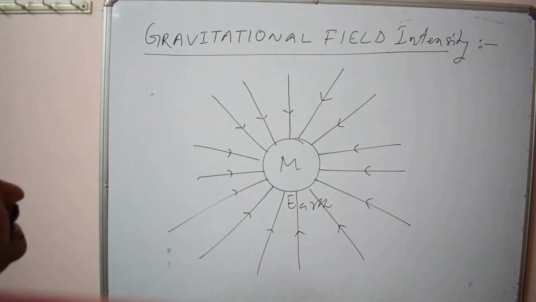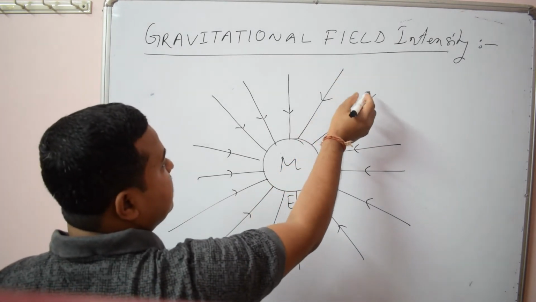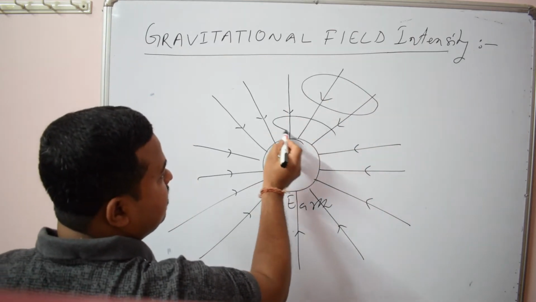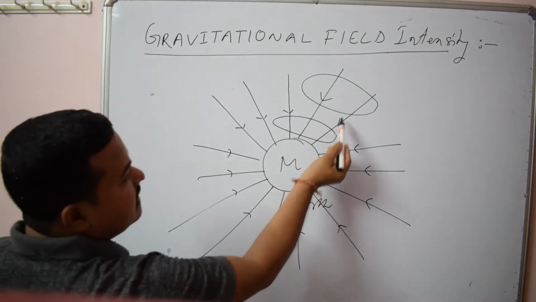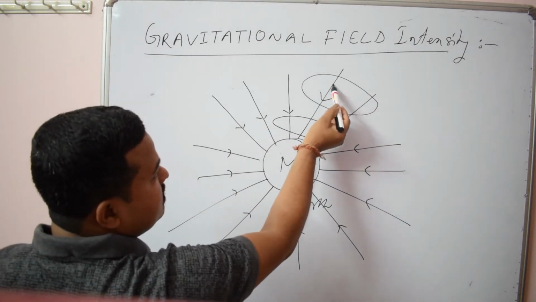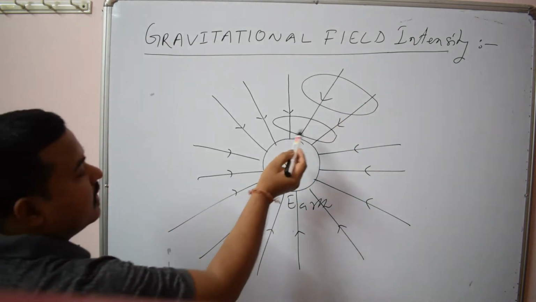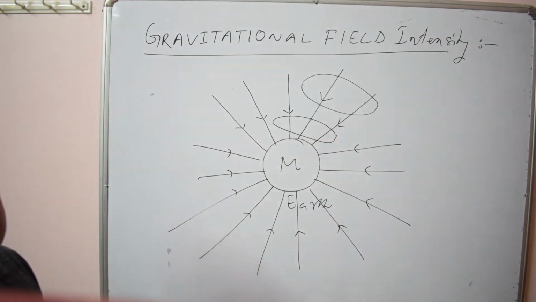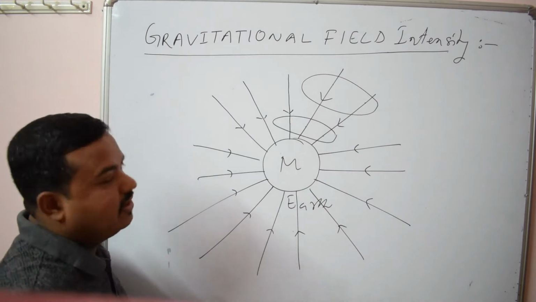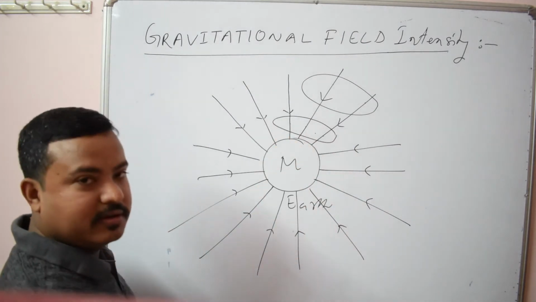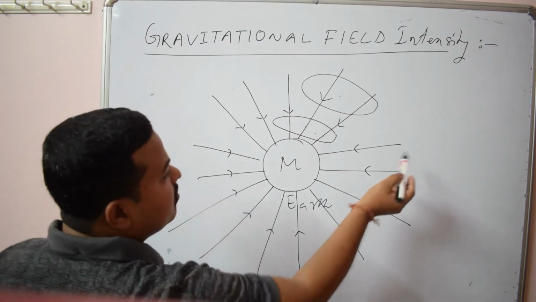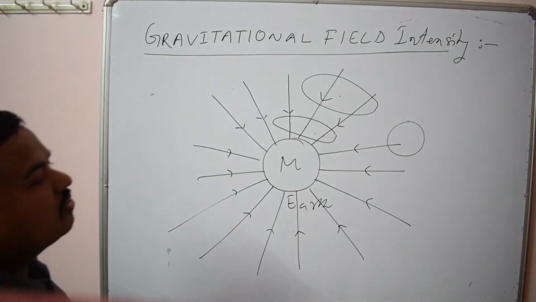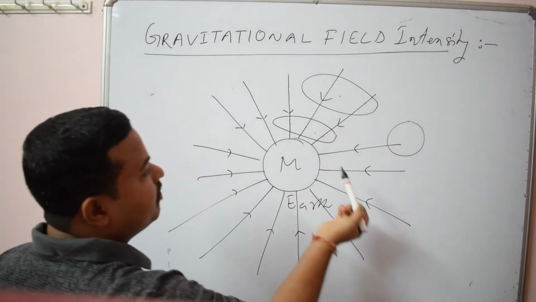Okay, now you see what is gravitational intensity. So here you see if we take a certain region, say this region, here also you take the same area suppose. Now here you see this area, this region encloses only 2 field lines. Here it encloses 3 field lines. So the number of lines enclosed here is more compared to this. So definitely gravitational field intensity will be more here than compared to this. Similarly, if you take this region only, you see it encloses only one field line. So here the intensity is less compared to these regions.